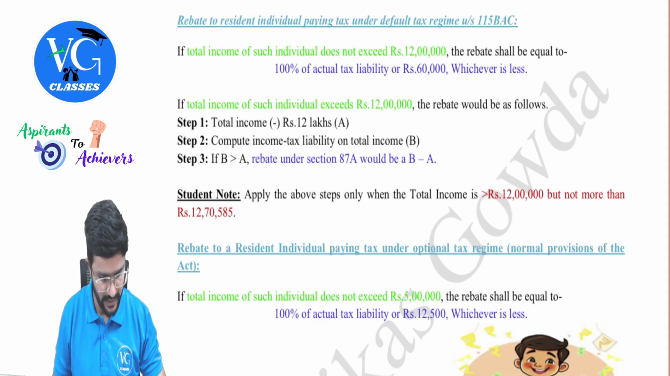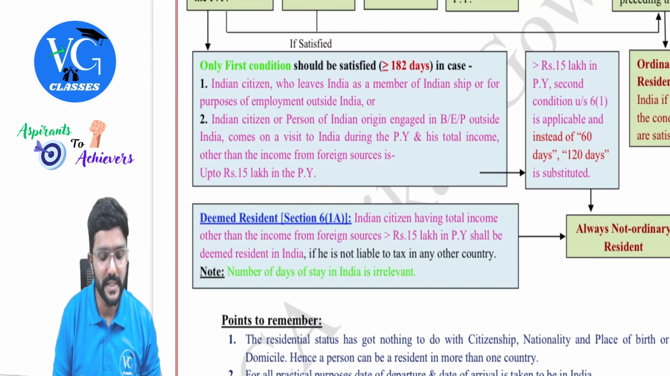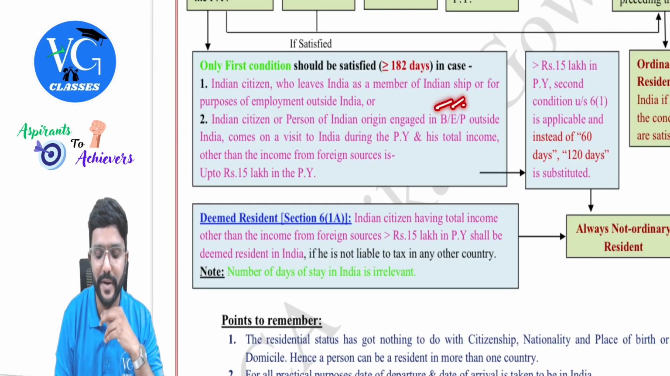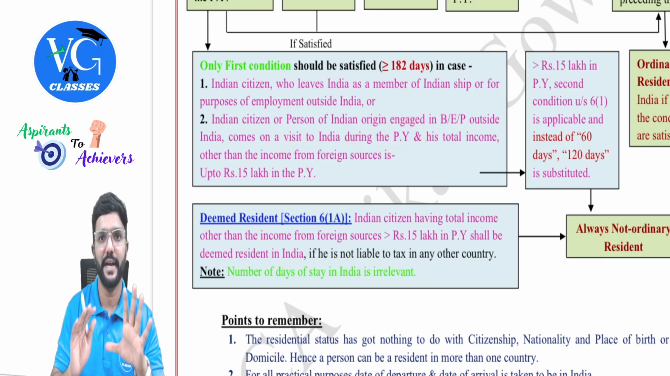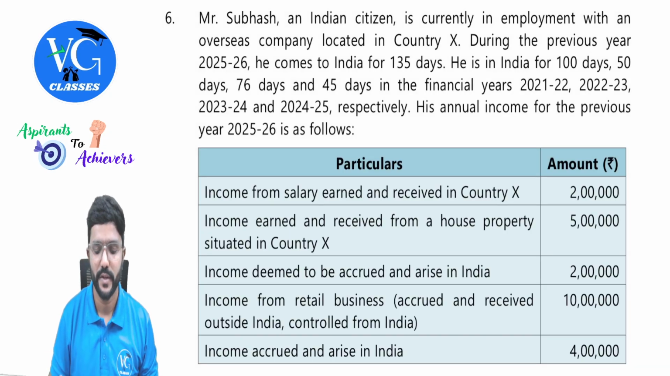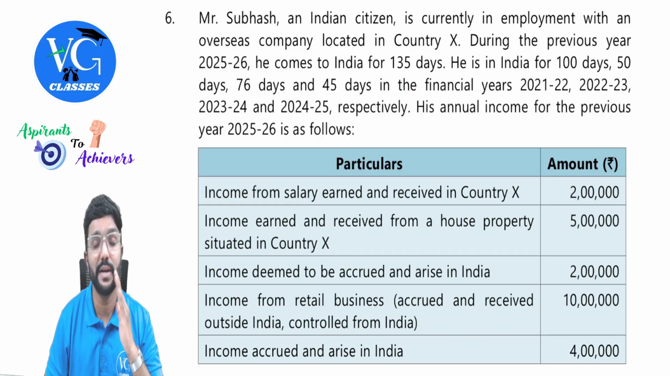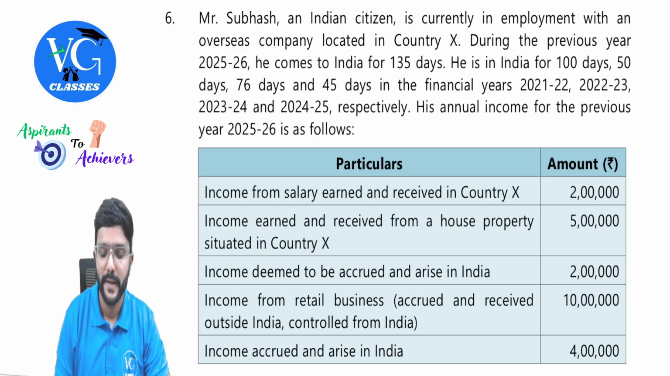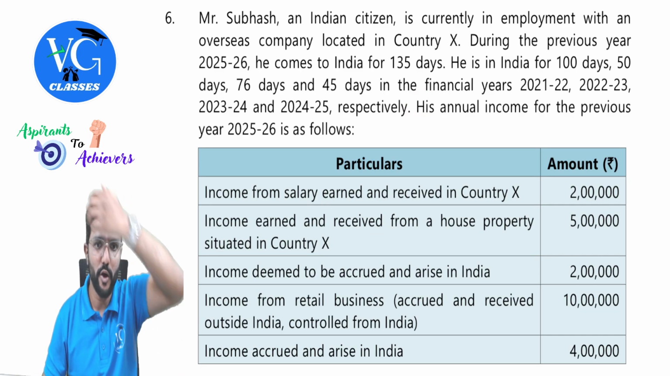Residential status, right? Yes. So will he fall under this case, sir? Yes. Indian citizen or a person of Indian origin engaged in business, employment or profession outside India comes on a visit to India during the previous year. Correct? Yes. We will check his total income other than the income from foreign source. That means, sir, for him, second condition is not applicable. We need to see his total income, guys. Yes. His annual income for the previous year 25-26 is as follows. How much is that?